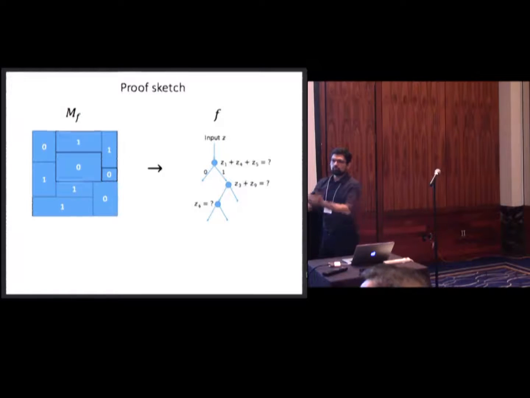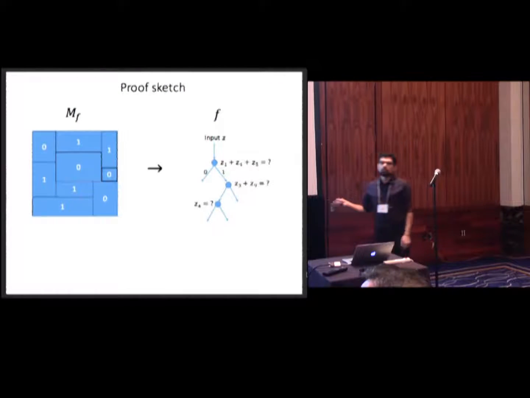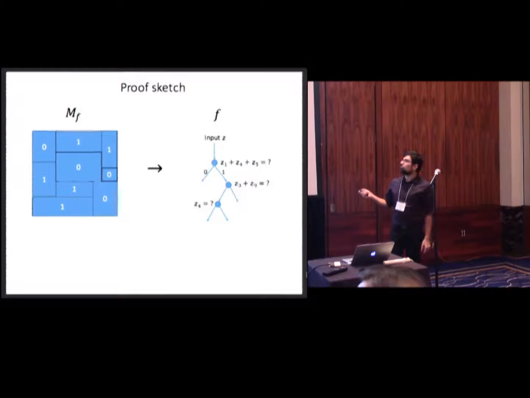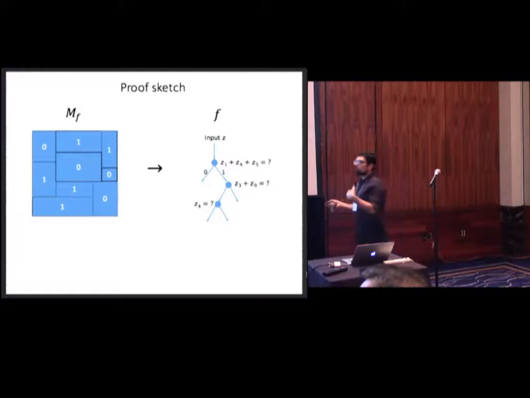Every time that we ask a question, it's like we're cutting our space in half and going either to the left or to the right. And so every leaf corresponds to a subspace of our space F2 to the n. And by subspace, I mean an affine subspace. And the codimension of your subspace is just the depth of your leaf.